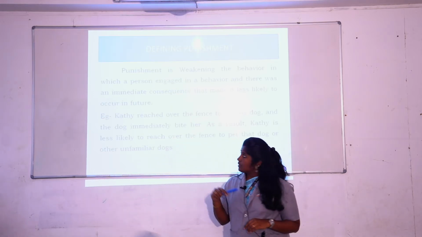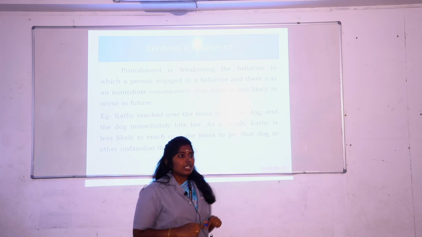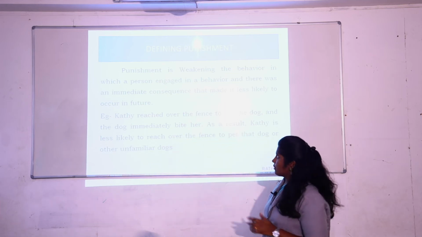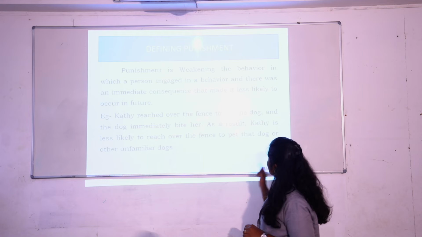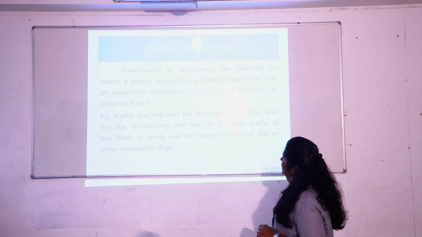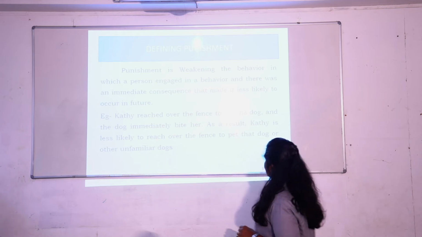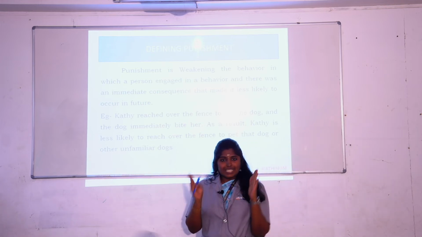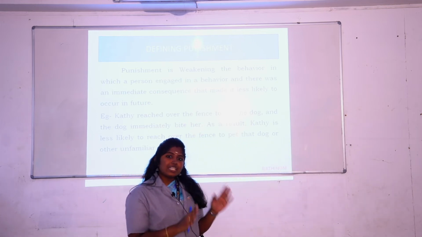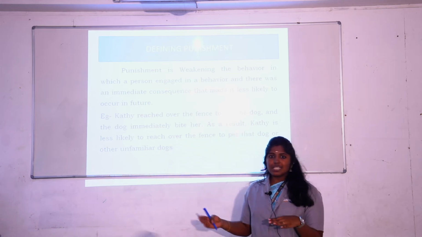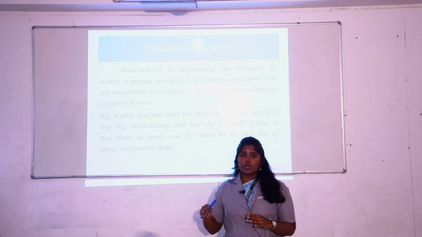Okay, so the next topic in the basic principles of behavior modification is punishment. Punishment is weakening the behavior: a person engaged in a behavior and there was an immediate consequence that made it less likely to occur in the future. So it is just the opposite of reinforcement. Reinforcement means strengthening the behavior, but on the other side punishment means weakening the behavior to occur in the future.